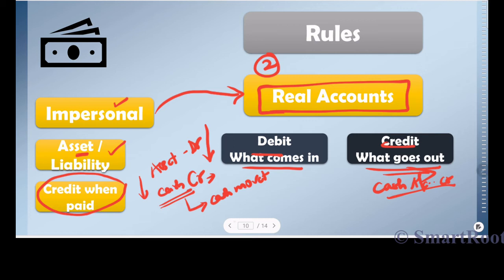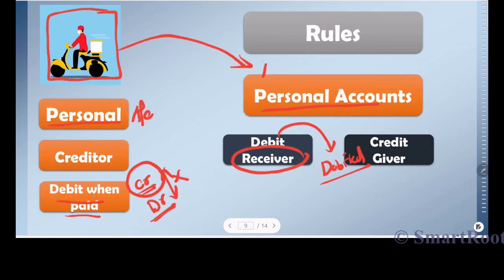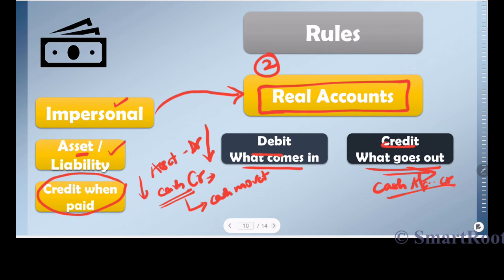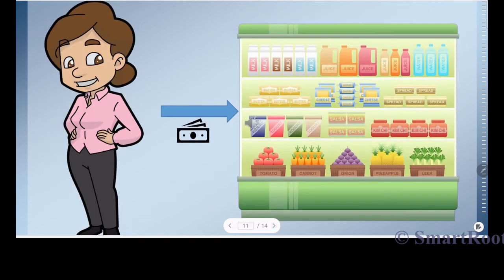So let me revisit. The first rule that we have dealt with is the personal account: debit the receiver and credit the giver. The second rule relates to an impersonal account, and under that we have dealt with real accounts, mostly assets or liabilities, and the rule is debit what comes in and credit what goes out. So let's go to the next category. But before that, let me simulate another example to understand the third rule.